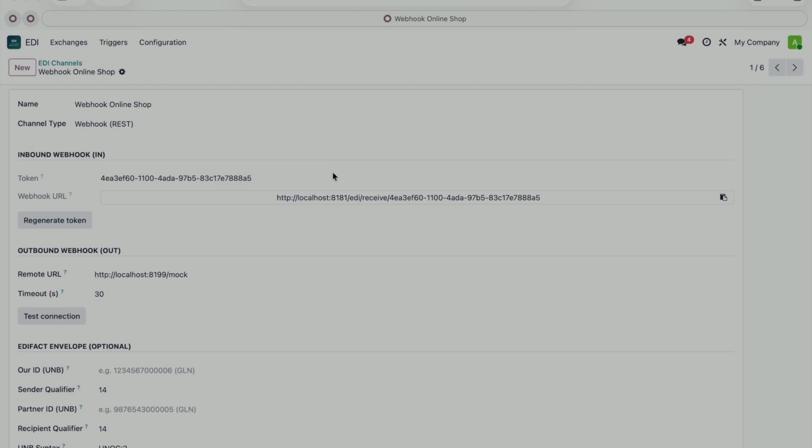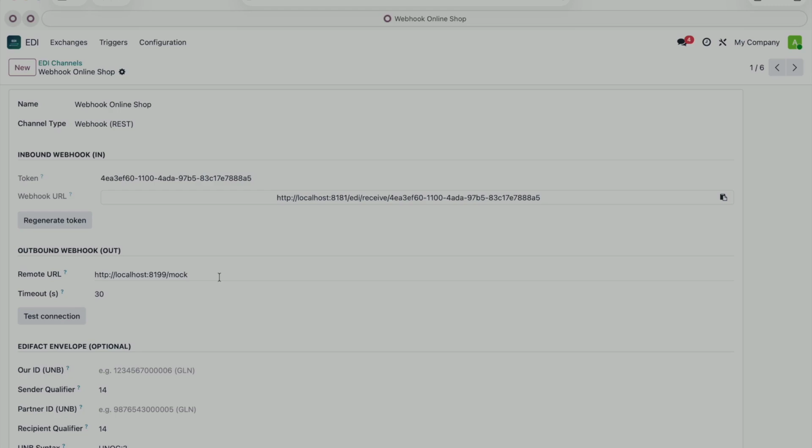On the inbound side, Odoo automatically generates a unique URL with a secret token. You give that URL to your partner, and as soon as they drop a file on it, Odoo receives and processes it. On the outbound side, it's the reverse. You configure your partner's remote URL with a timeout, and Odoo pushes the file there whenever a trigger fires. It's the simplest channel, typically used with e-commerce platforms or modern APIs.